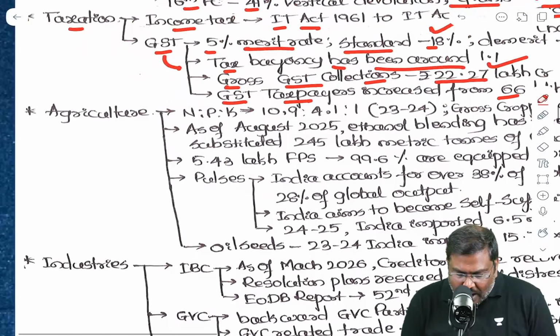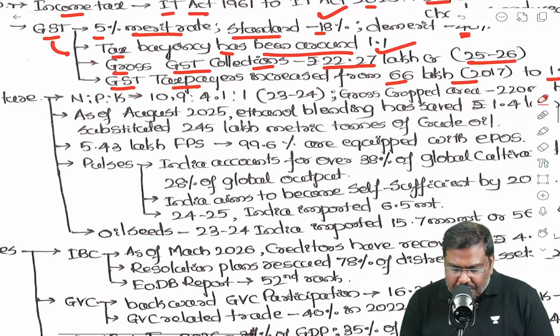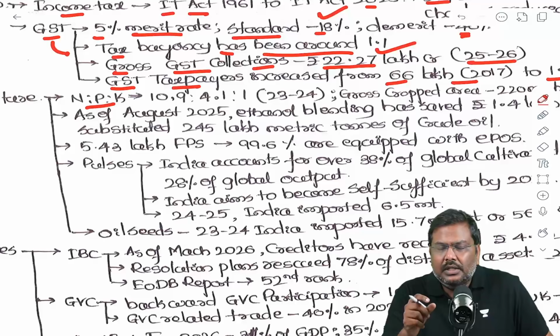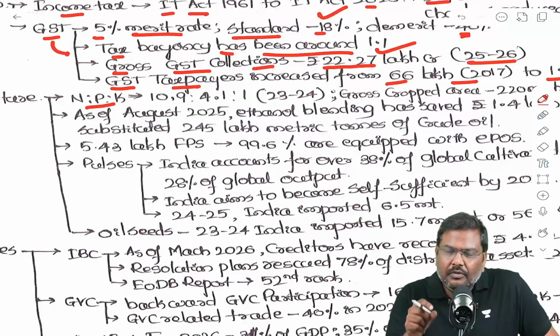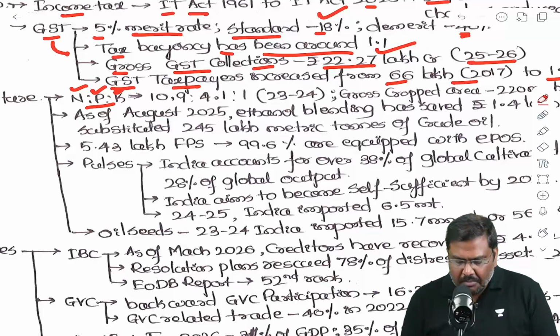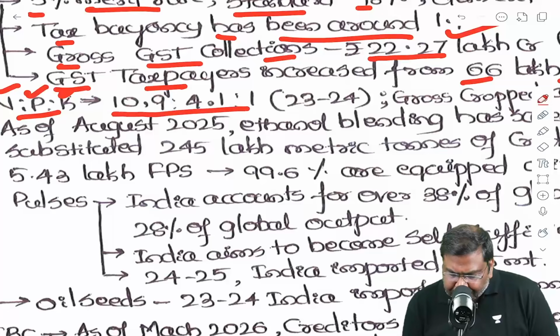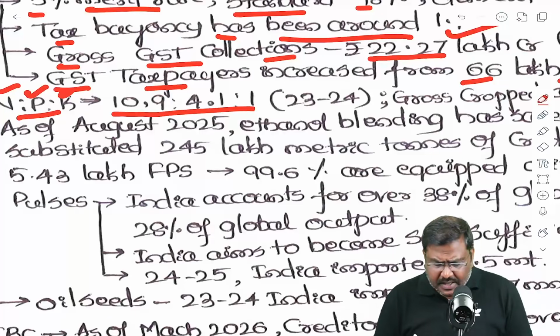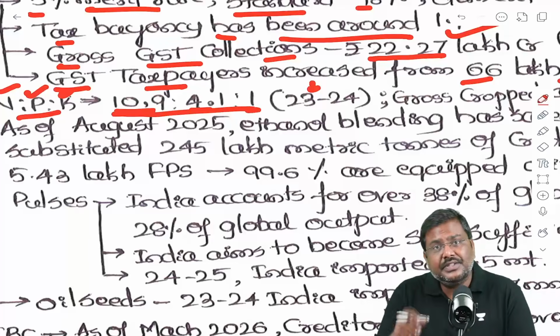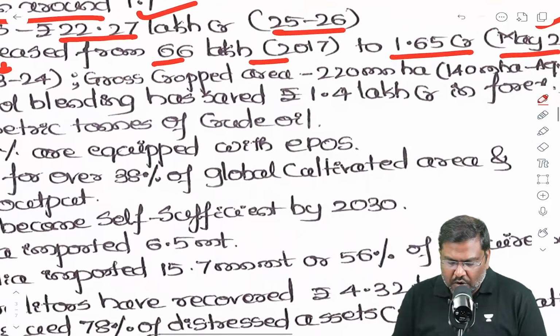Now, coming to agriculture. In case of agriculture, very often there will be discussions regarding fertilizer. The national recommended level for application of NPK, that is the nitrogenous base, phosphorus as well as potassium fertilizers, is 4:2:1. But what is the actual ratio of all the 3 fertilizers right now? It is 10.9, 4.1 and 1. This is according to the latest budget as well as economic survey document.